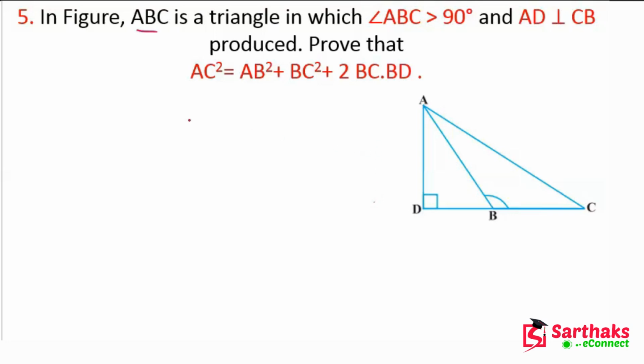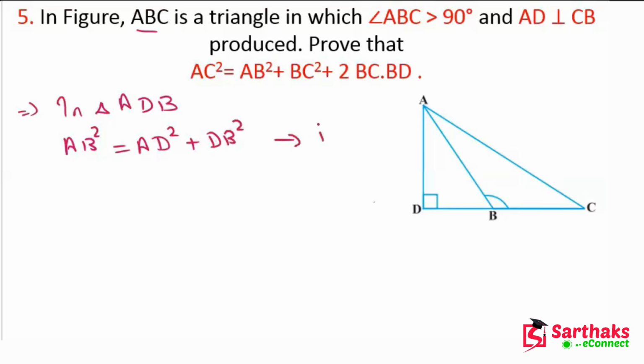So let's do that. By applying the Pythagoras theorem in triangle ADB, we get AB square is equal to AD square plus DB square.